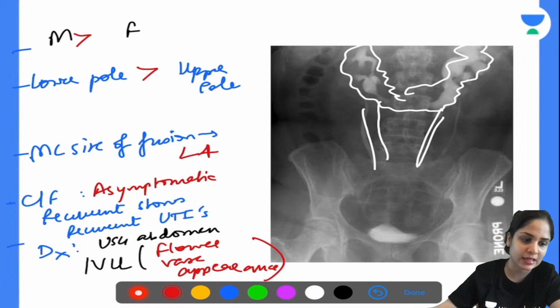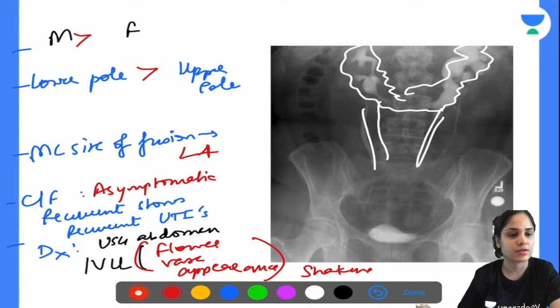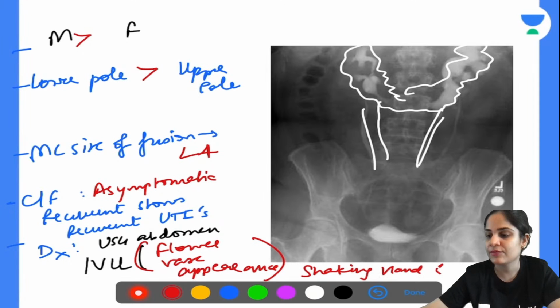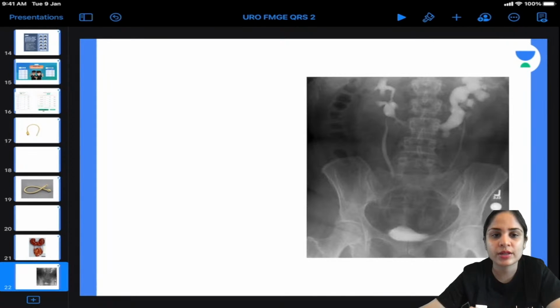It is also called shaking hand sign. Absolutely correct. I'll write it over here. So it is also called shaking hand sign or flower vase appearance. Alright, so everything about horseshoe kidney will be asked in the exam. Now, other than this, they will ask you what is the treatment.